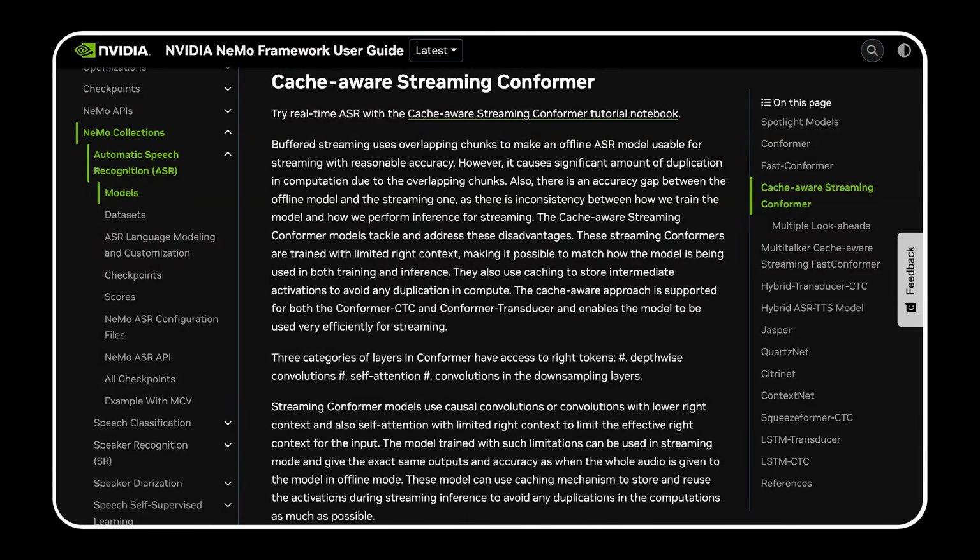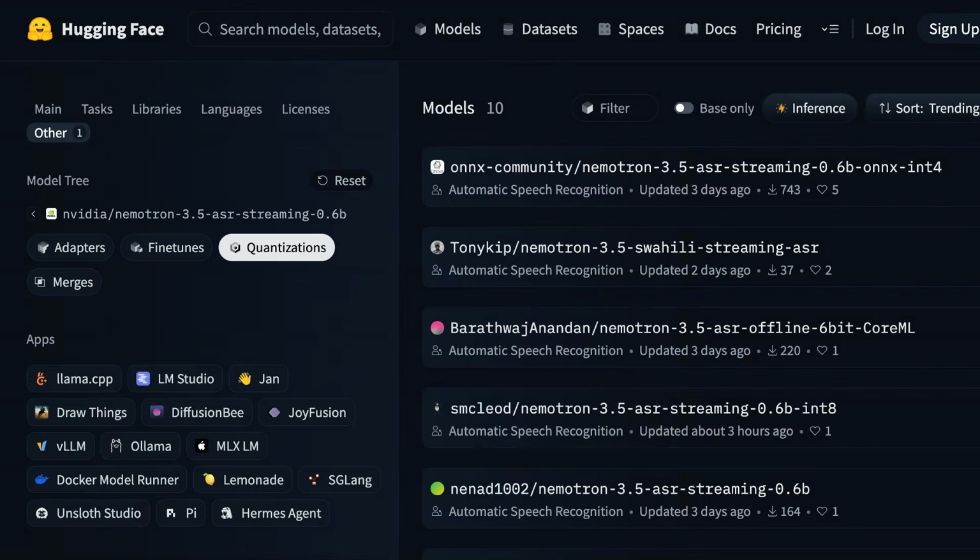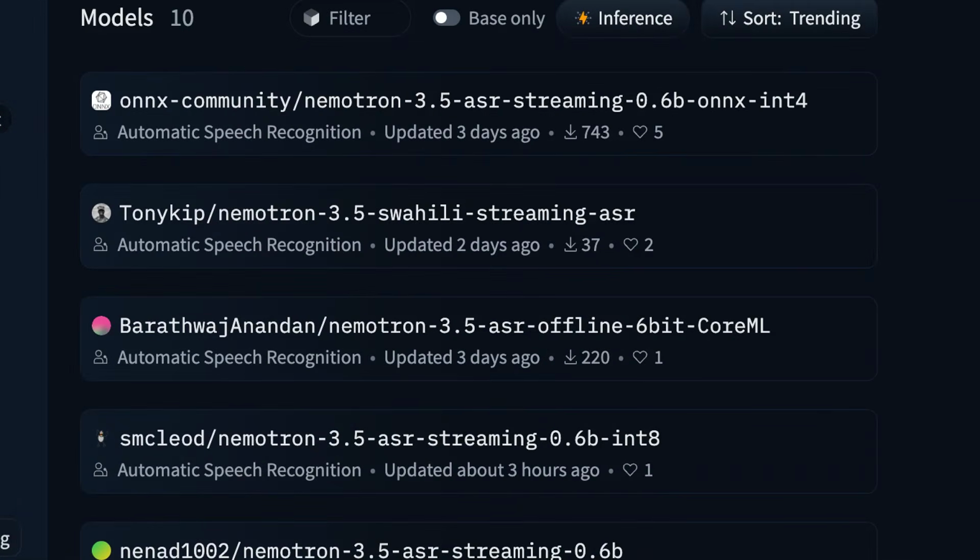Now, NVIDIA reports that this can make it up to 17 times better. They're measuring it on an H100. I've been running it on the DGX. I definitely noticed that this is faster than the standard models, but my guess is that your mileage may vary depending on what kind of GPU you're running this on. And I should point out that I've been running it at full resolution, but literally just as I started to record this, people are already running quantized versions of this, and I think they have MLX versions already out, which is kind of amazing how quickly the community is moving.